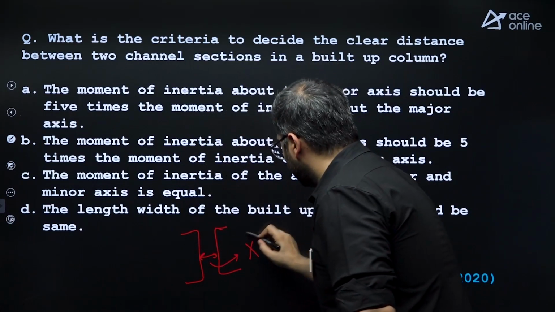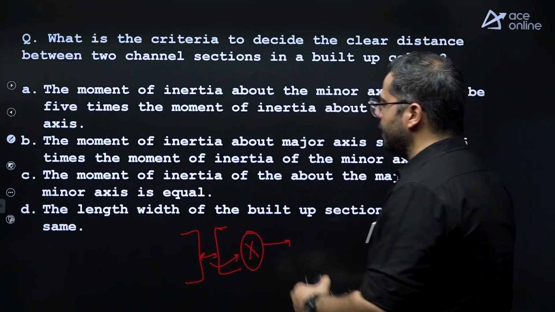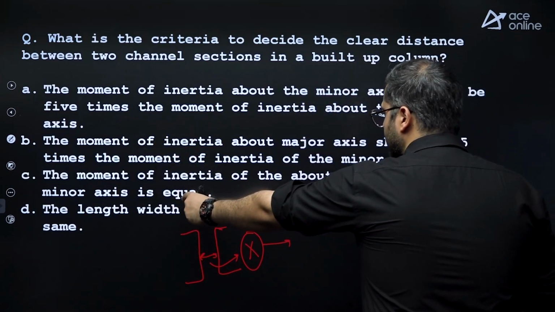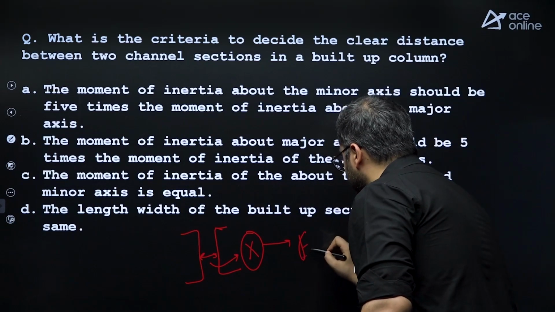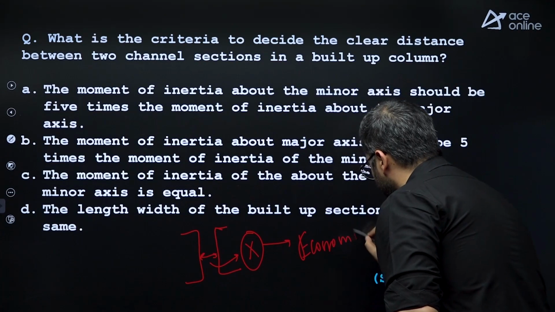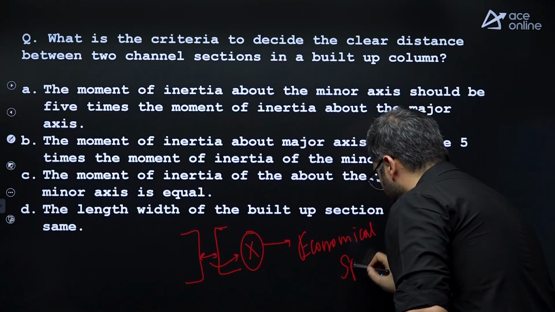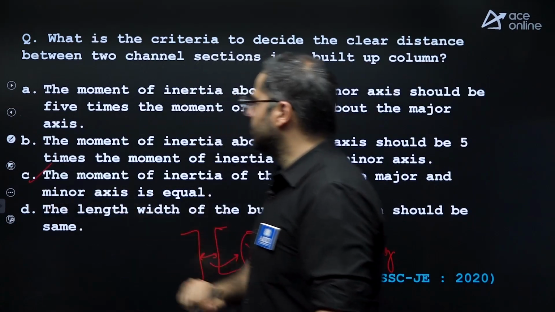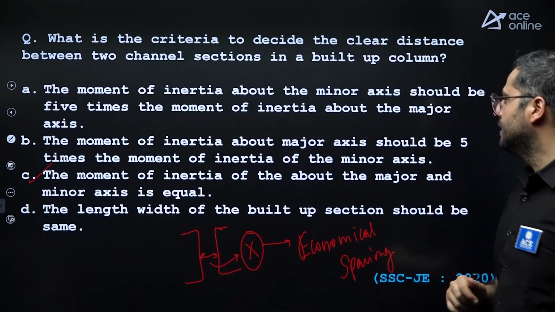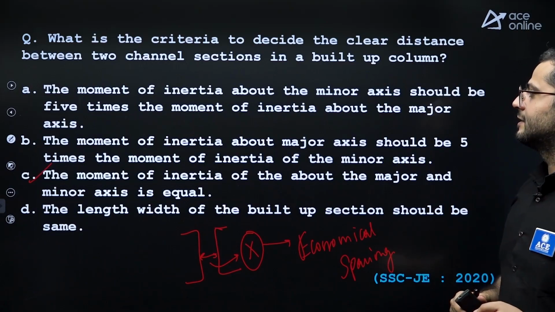Right? This spacing corresponds to where moment of inertia or slenderness ratio is equal. This is also known as economical spacing. Right. So option C is correct. The moment of inertia about major and minor axis is equal.